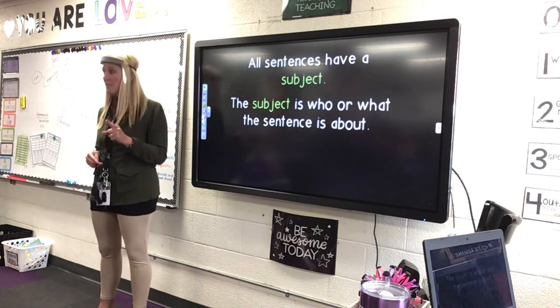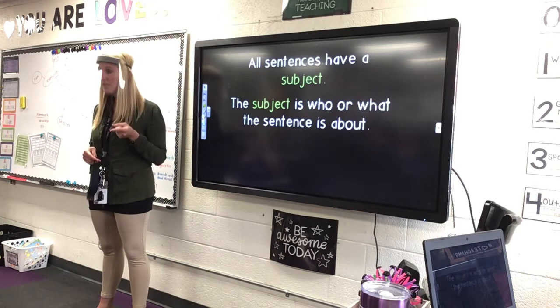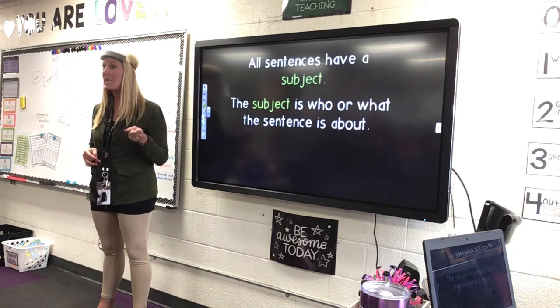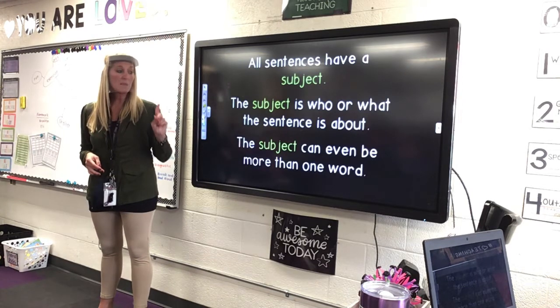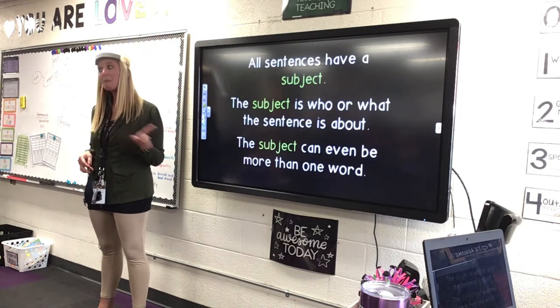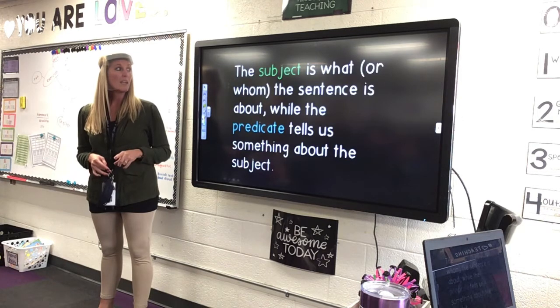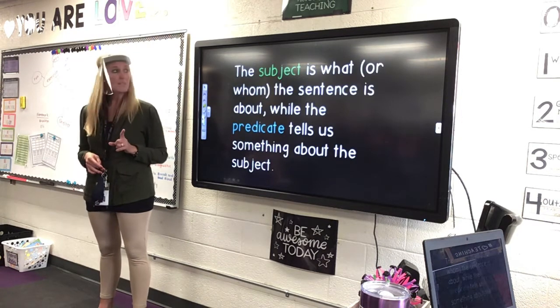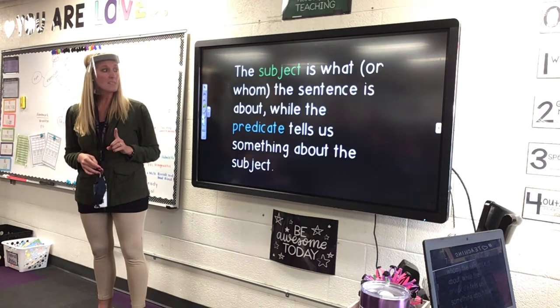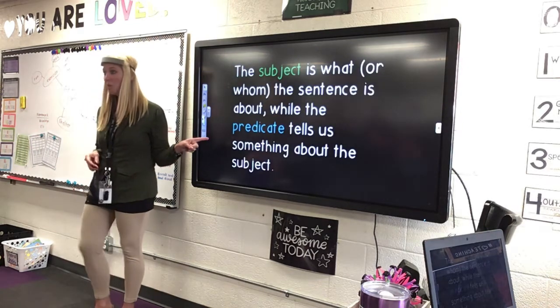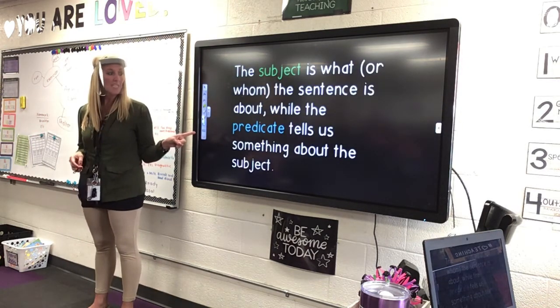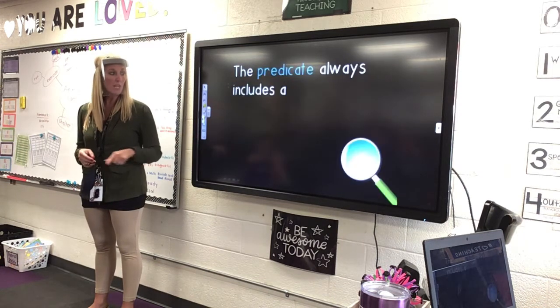And all sentences have a subject. And most of the time, the subject is at the beginning of the sentence. And it can be one word, but sometimes it can be more than one word. Now, we know a subject is what the sentence is about, or who, while the predicate, this is what we're going to learn today, the predicate tells us something about the subject.